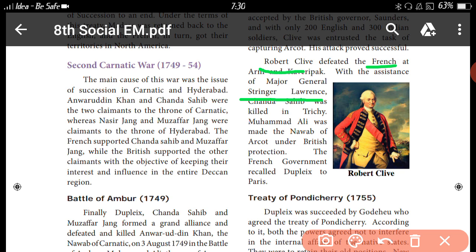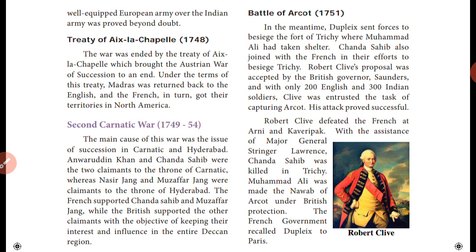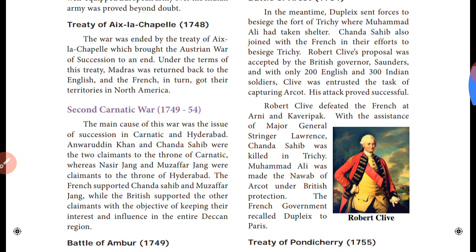Muhammad Ali was made the Nawab of Arcot, under British protection. The French government recalled Dupleix to Paris, because Dupleix was defeated by the British in the war.